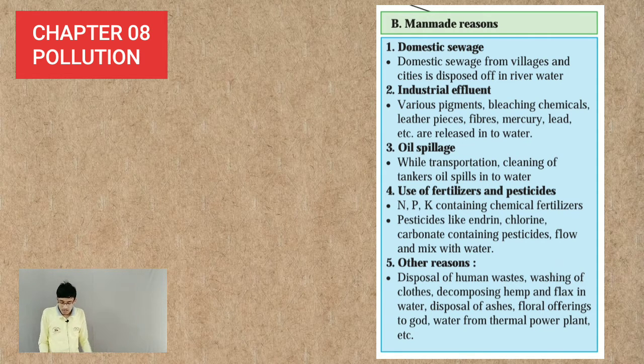Another man-made reason is industrial effluent. Various pigments, bleaching chemicals, leather pieces, fibers, mercury, lead, etc., are released into water. So the liquid waste from the industries which is released in the water bodies is again going to contaminate the water body. And this is also a prime reason behind water pollution.